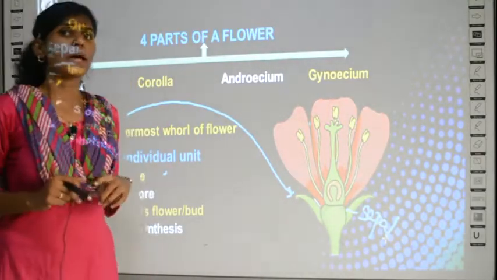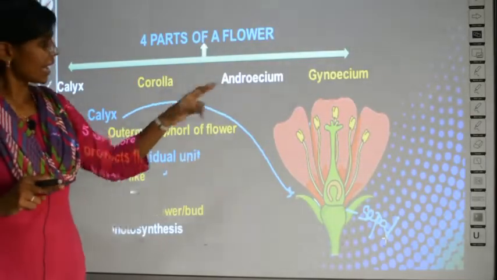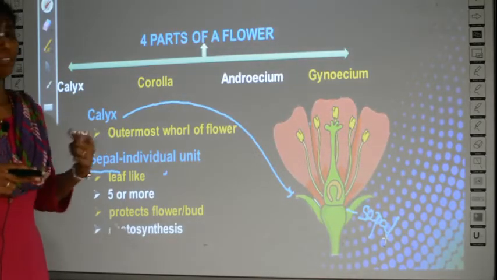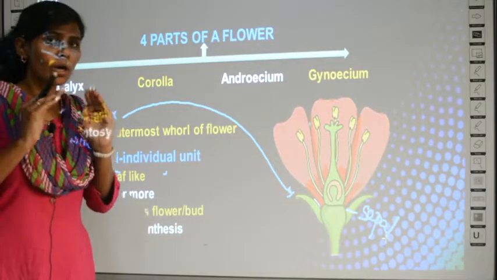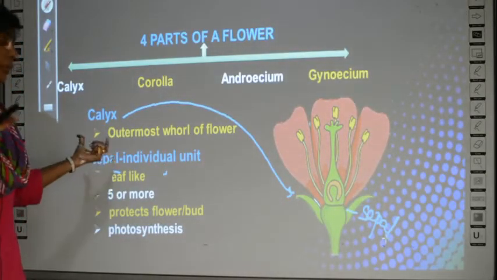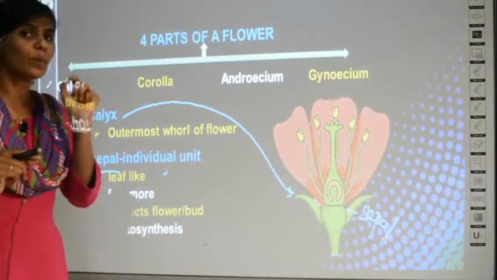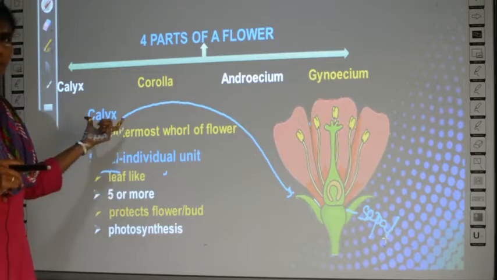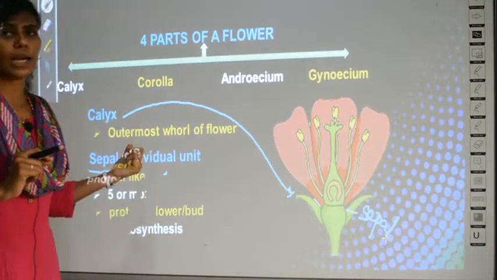There are 4 parts of the flower. They are called calyx, corolla, androecium and gynoecium, and the outermost whorl in a flower is the calyx because it exists outside and all other parts will be inside the whorl of the calyx. So, totally the green leaf-like portions are called calyx, and individual unit, only one of them, you can call it a sepal. So, many sepals together make calyx, or else individual units of calyx is called sepal.